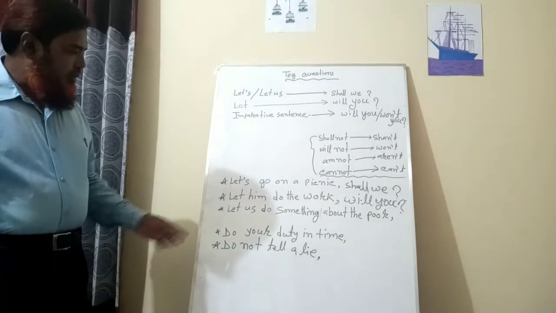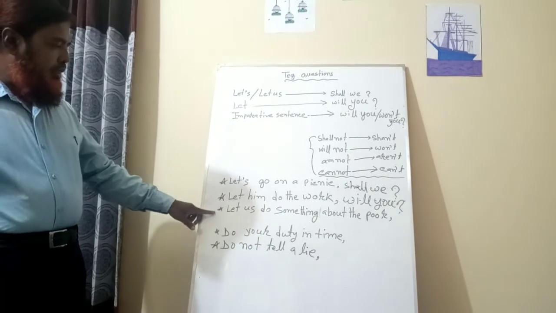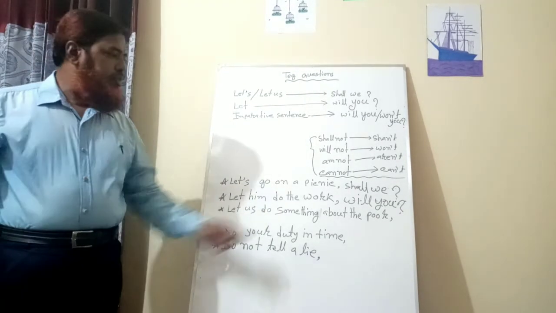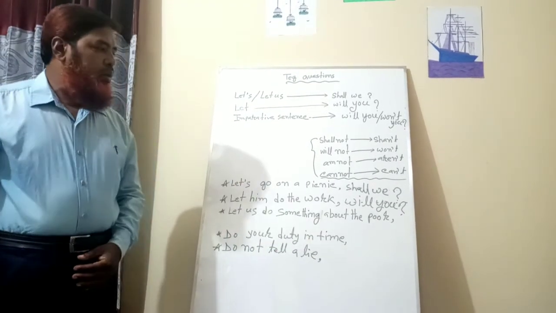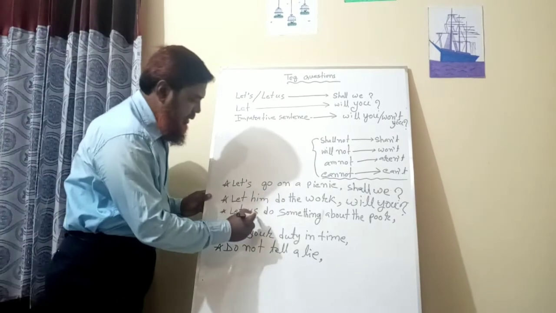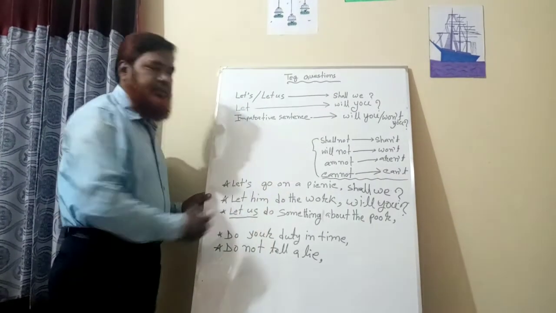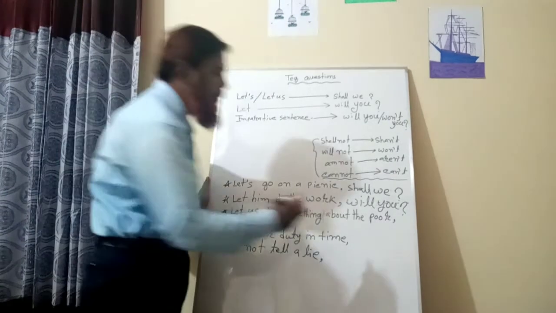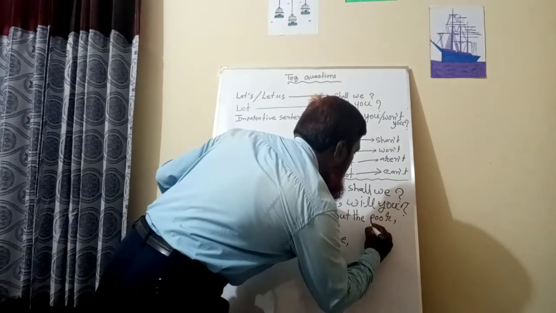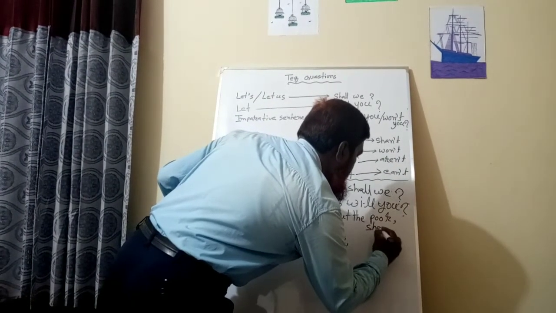Have you understood? Then, let us do something about the poor. Here let us is present, so the tag question will be shall we.